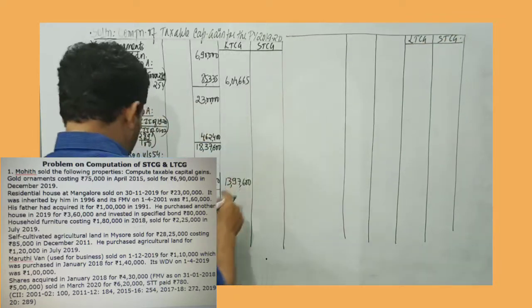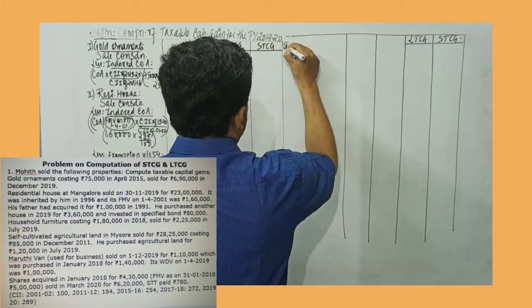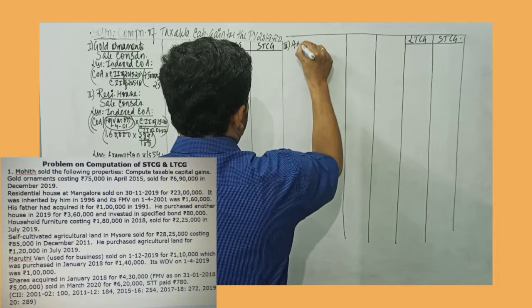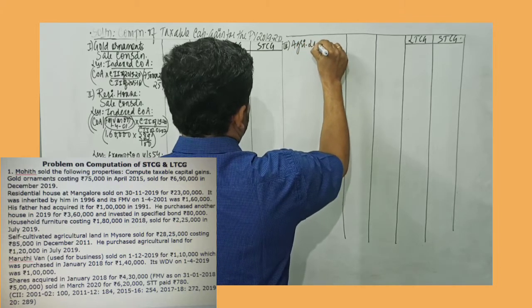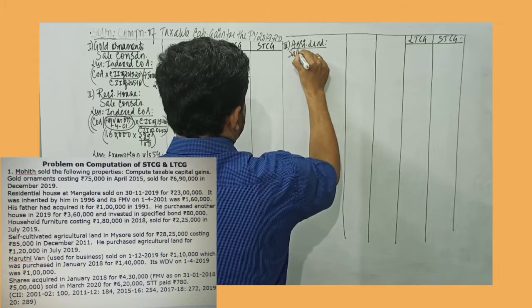So let's continue with the third asset. It is agriculture land. So I record over here agricultural land. So I record over here sale consideration.